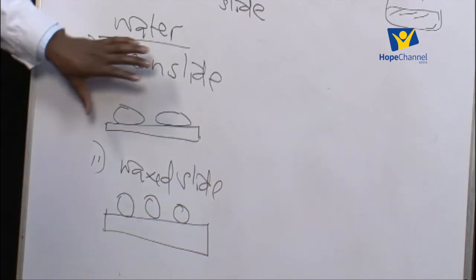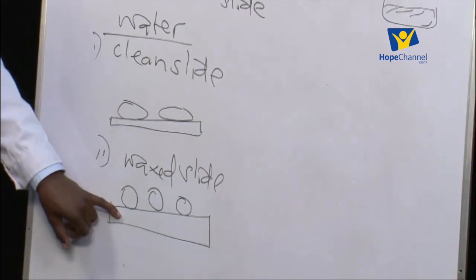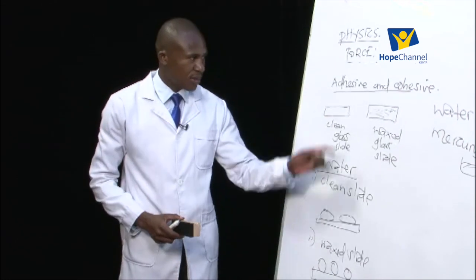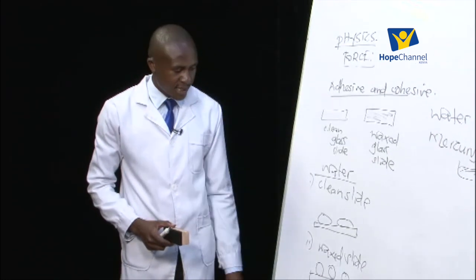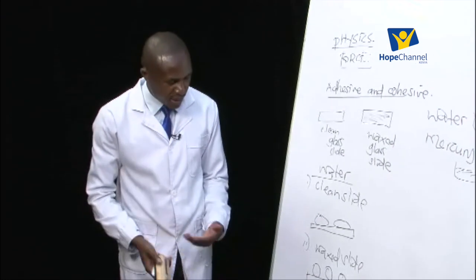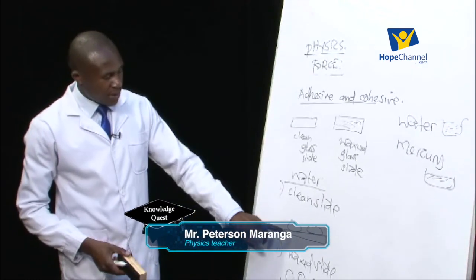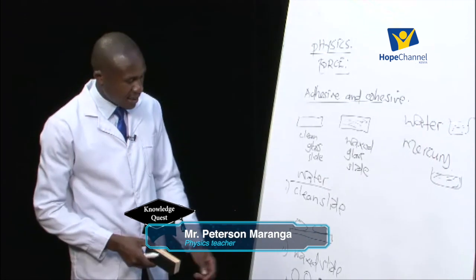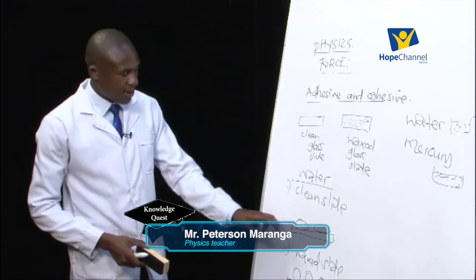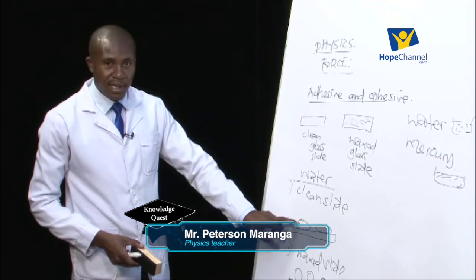From these 2 observations, we can come up with the definition of the adhesive forces and the cohesive forces, and we try to illustrate and explain what they are. If you look at the clean glass slide and the waxed slide, on a clean slide, water will tend to spread.